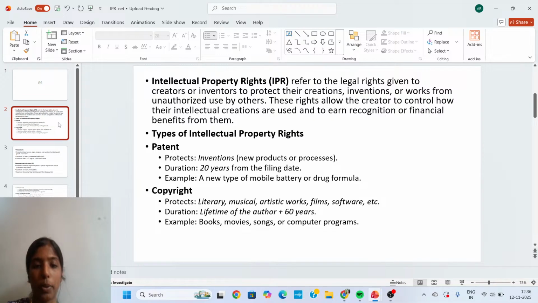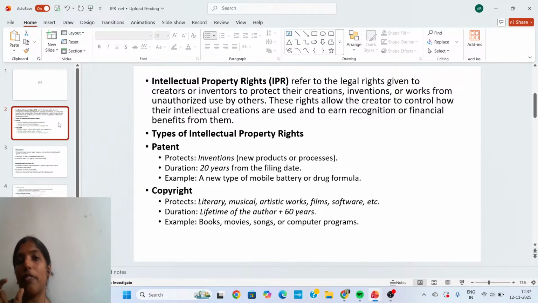Next is copyright. What is meant by copyright? Copyright protects literary, musical, artistic work, films, software, etc. Copyright is a right mainly granted to authors or creators for literary, musical, artistic work, film, software, etc. Its duration is the lifetime of the author plus 60 years.